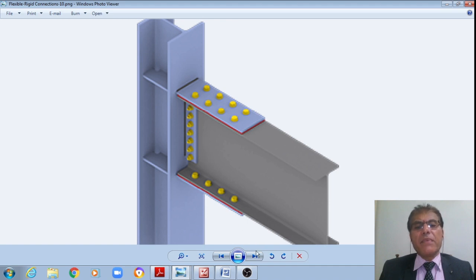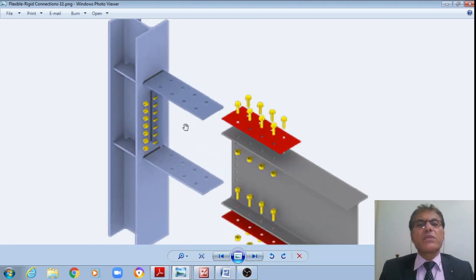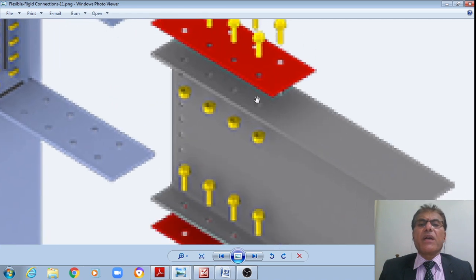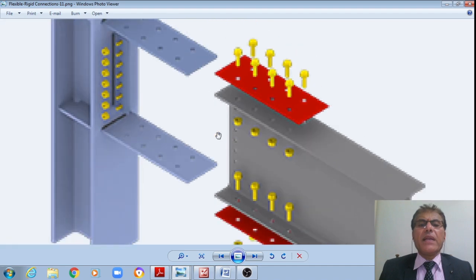Another view of the same figure you have seen just now, right? Or if I remove that, this is how it looks, right? That plate is provided with a number of bolt holes, which are passing through the compression flange of the beam, right? And this is how the ordinary black bolt or high strength friction grip bolt, and nut at the other end, right?